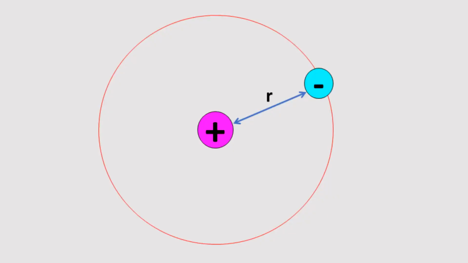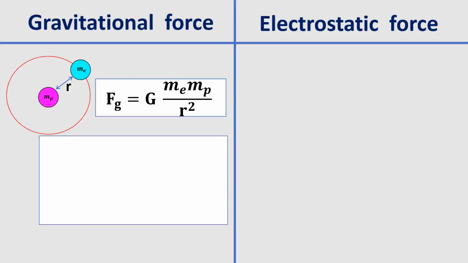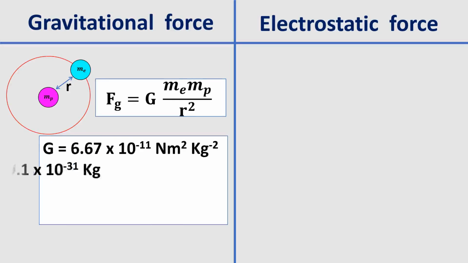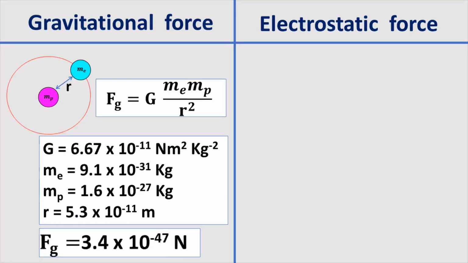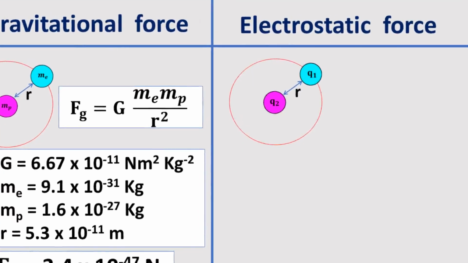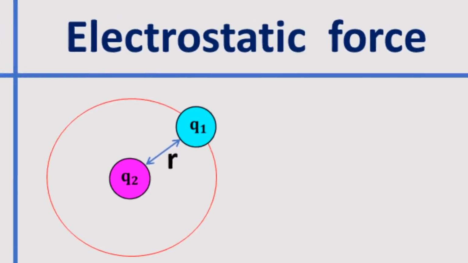Now let us calculate the gravitational force between the proton and the electron. The gravitational force Fg equal to G into me mp by r square. Substituting the values of G, me, mp and r, we will get Fg equal to 3.4 into 10 power minus 47 Newton.